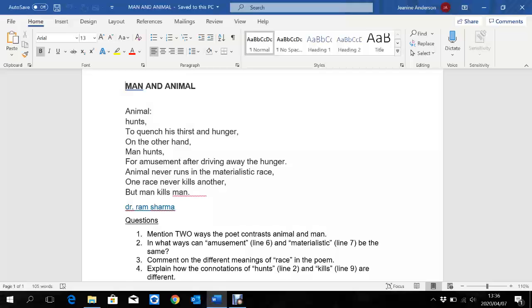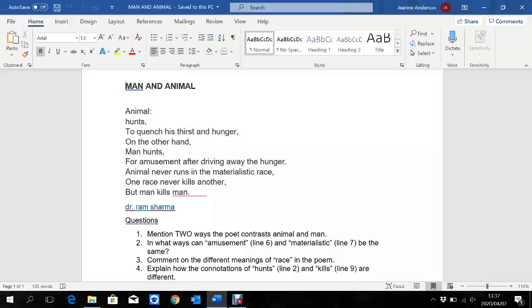Well, he gains food for biltong. Maybe he's going to sell the meat, so he gains a profit. Or maybe it's for a trophy. He's going to put the head of the animal up on his wall and brag about it with his friends. Or he's going to maybe take the skin of the animal and lay it as a mat, and it's going to be forever a sign of his power.